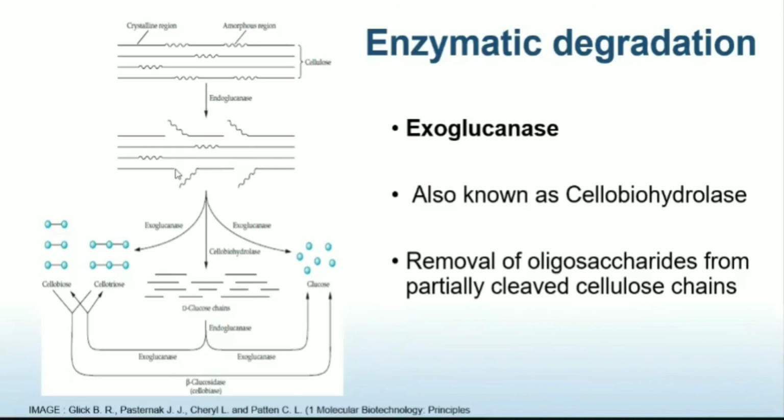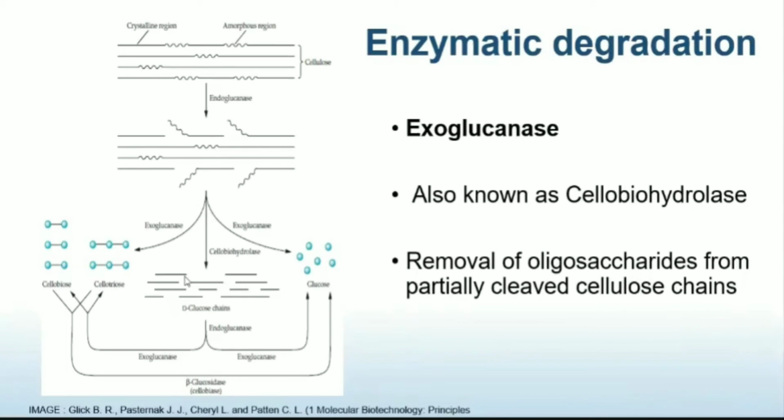So from this non-reducing end, these exoglucanases will bring about hydrolysis and produce cellobiose, which contains 2 glucose residues, or cellotriose, which contains 3 glucose residues. In case of degradation with the help of cellobiohydrolases, there are 10 or more glucose residues present in the oligosaccharide.